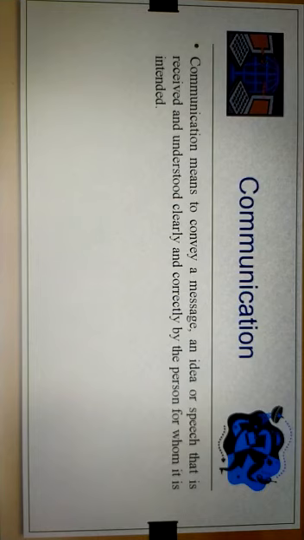You just write an email and send your message anywhere around the world within a minute. So that is the importance of information technology. Once again, we remind you that information technology equals information plus communication.